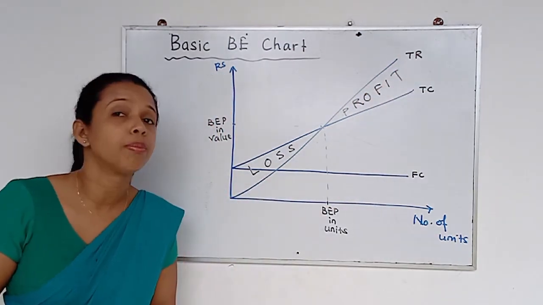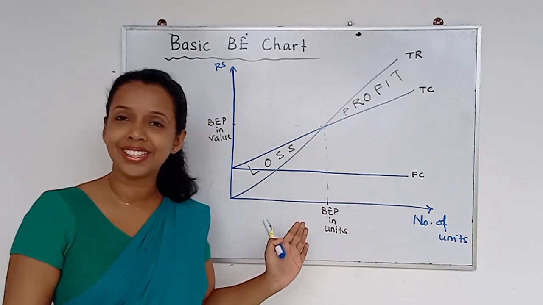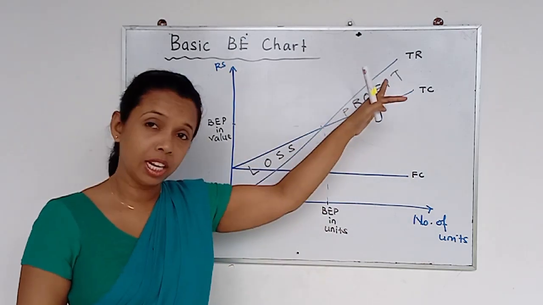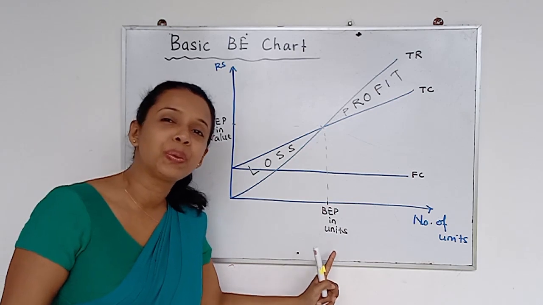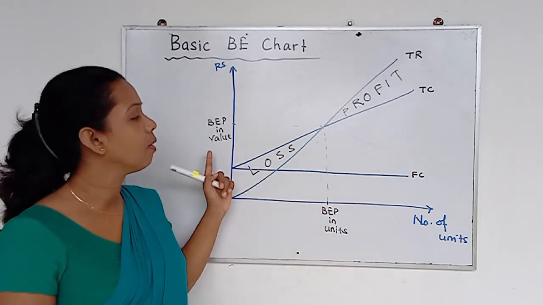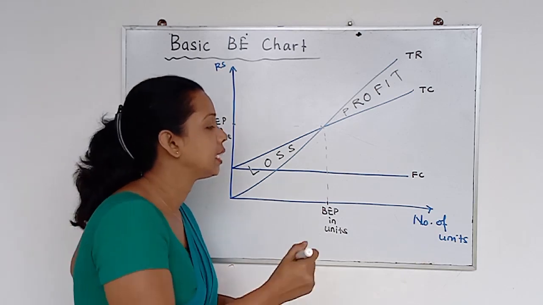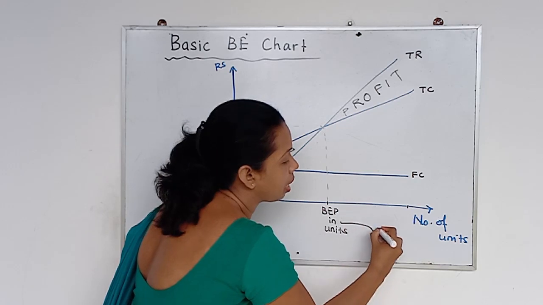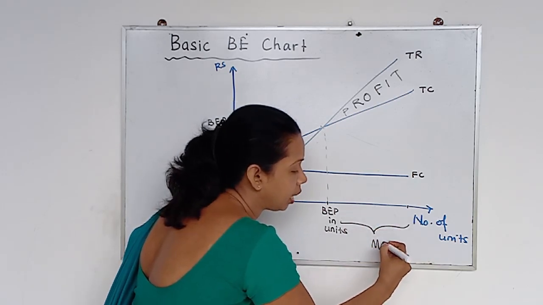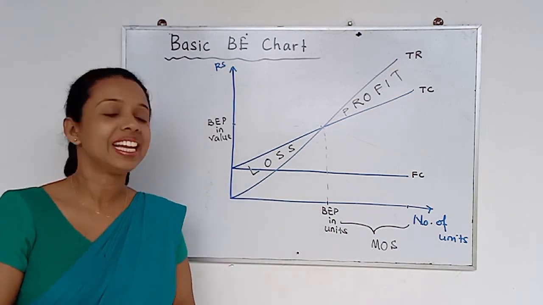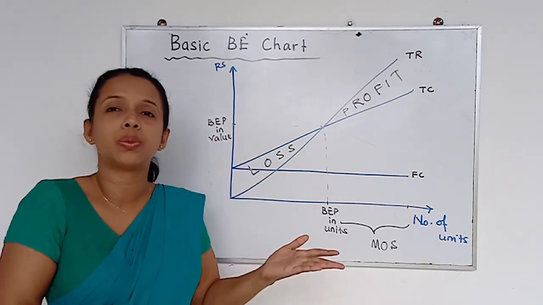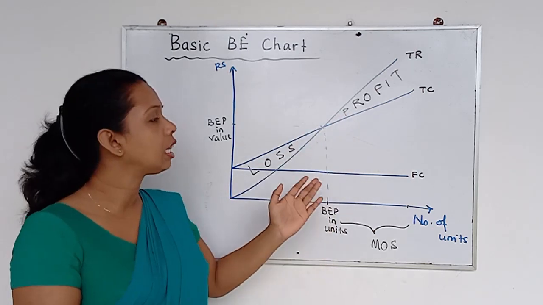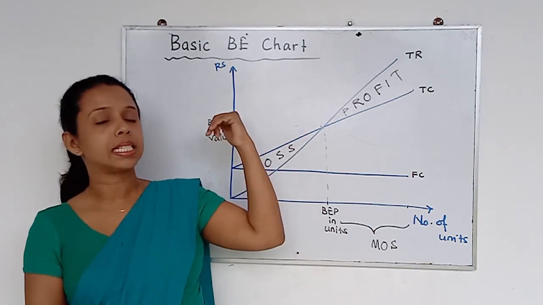Now can you see the information you can have with the basic break-even chart? Fixed cost line, total cost, total revenue, and your break-even point in units and break-even point in value. And if you know the number of units you are expecting to sell, you can find the margin of safety too, margin of safety in units. You can also look at how your loss wedge and profit wedge look. So these are the information you can have from the basic break-even chart.